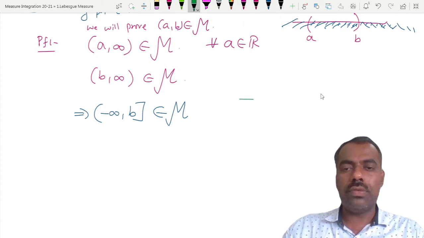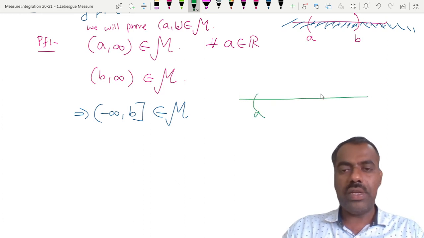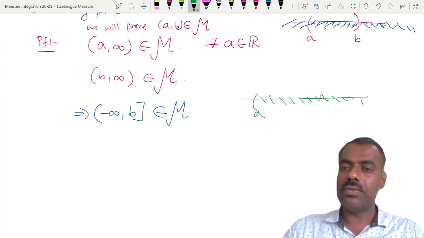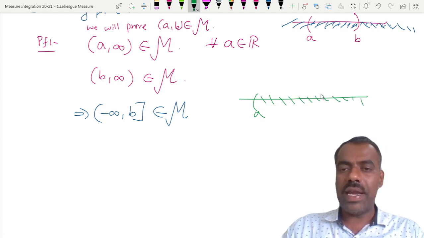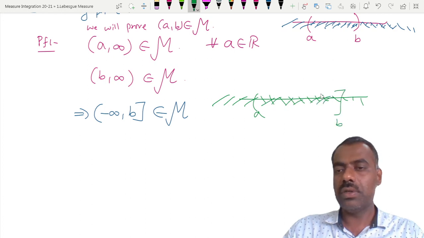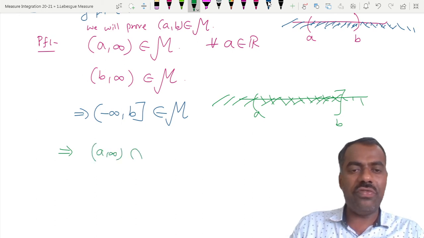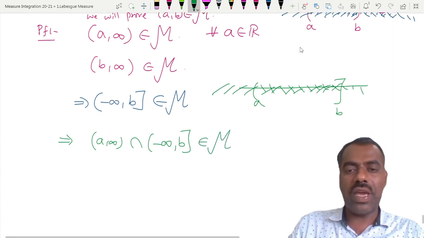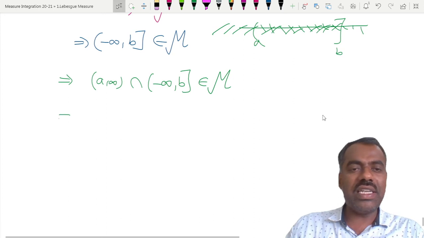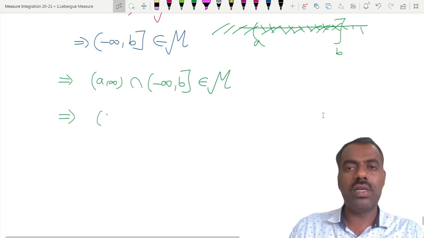So we have a to infinity, then we also have minus infinity to b. So I'll write it in this way. What is the intersection? This implies, if you take the intersection of a comma infinity with minus infinity to b, this also belongs to M. But what is the intersection of these two? Open a and,